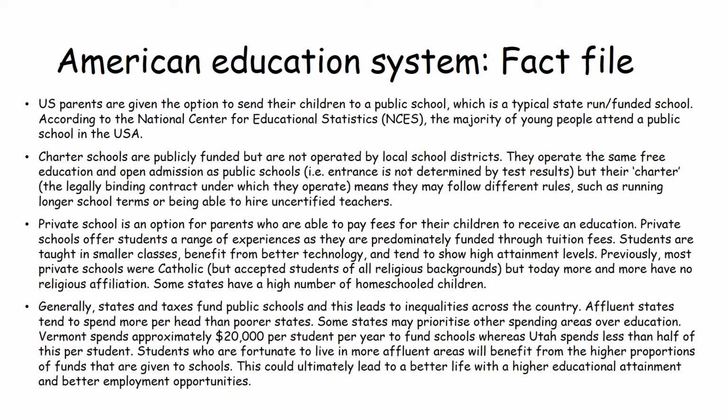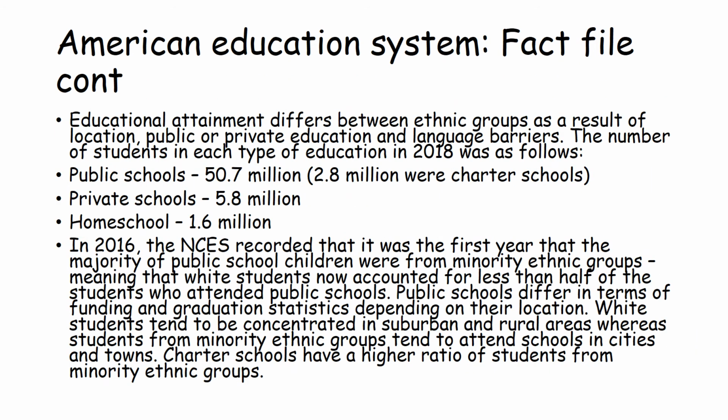The students who are fortunate to live in more affluent areas will benefit from the higher proportions of funds that are given to schools. Now, this could lead to a better life with a higher educational attainment and better employment opportunities in the future. Now, educational attainment differs between ethnic groups as a result of location, public or private education, and language barriers. Now, the number of students in each type of education in 2018 was as follows. So public schools there was 50.7 million, 2.8 million were in charter schools, 5.8 million in private schools, and 1.6 million in homeschool.